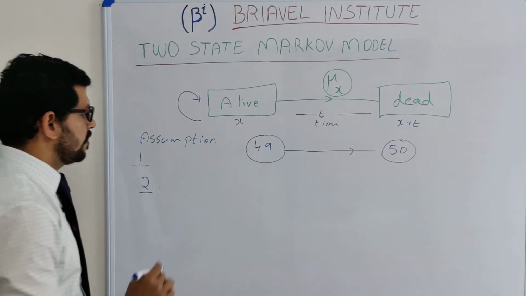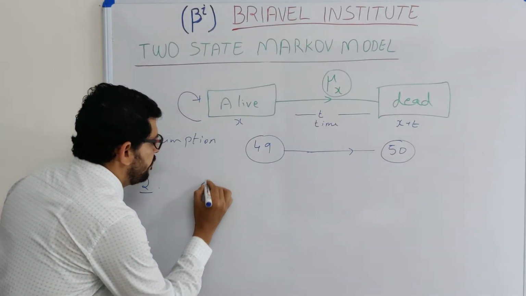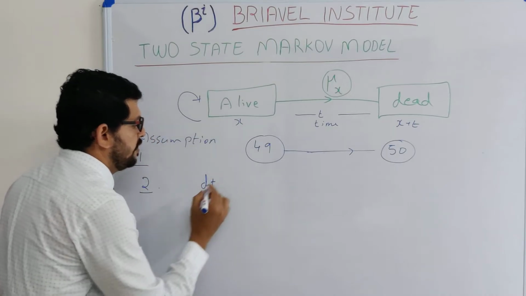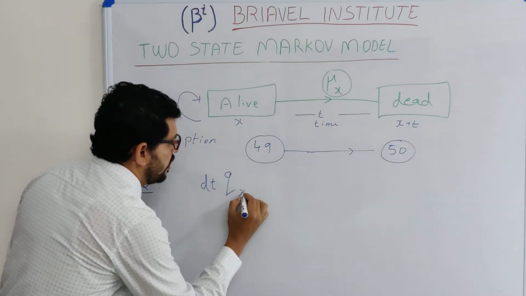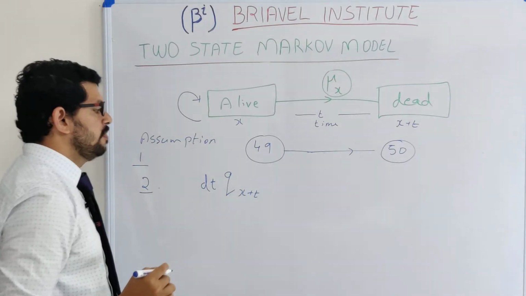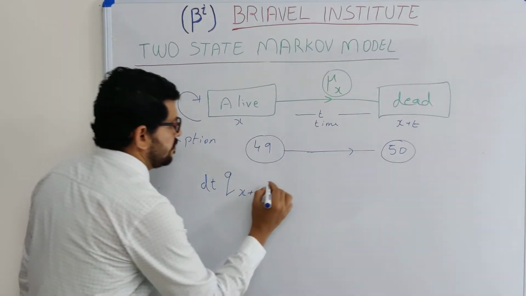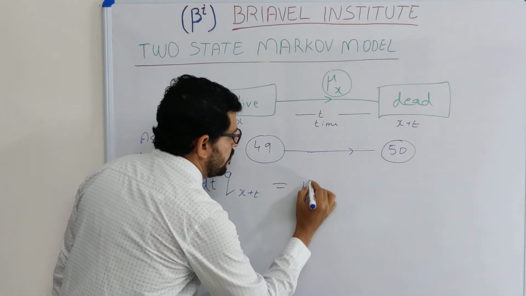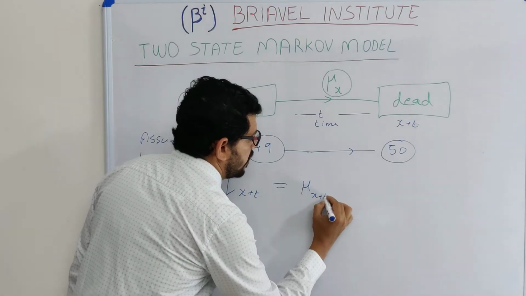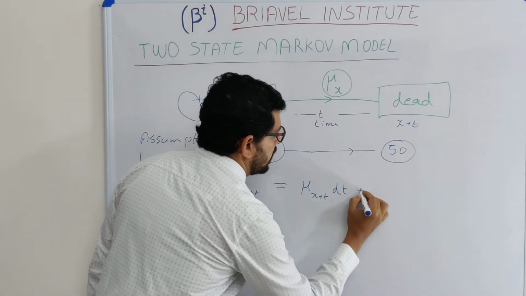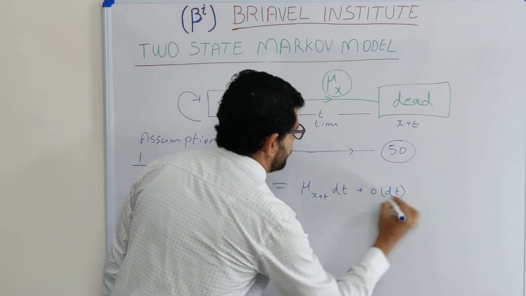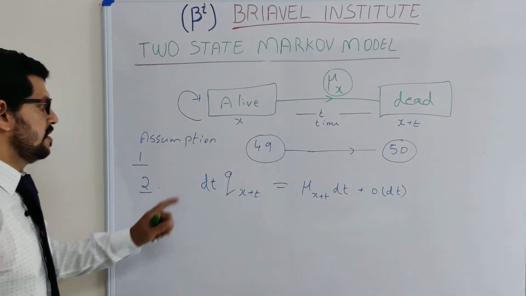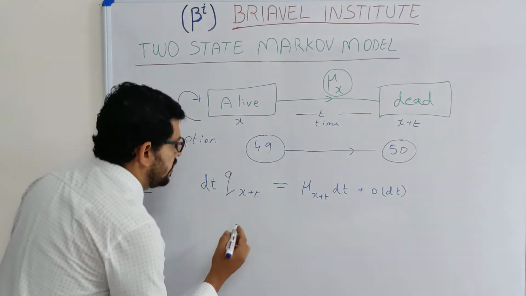Assumption 2 is talking about the probability of dying. The probability of dying, q of s plus t, is equal to mu of s plus t into dt, plus a correction term. This is the second assumption. What is the probability of dying?